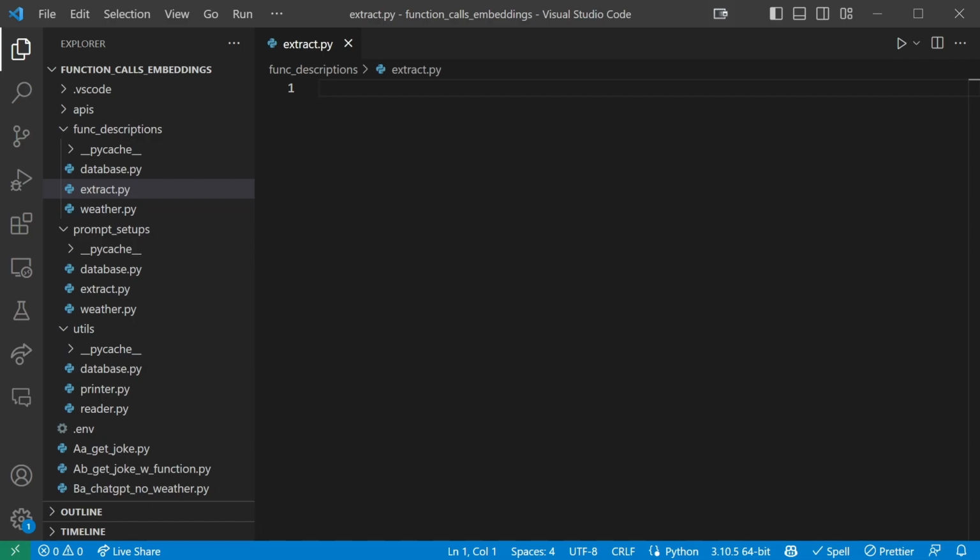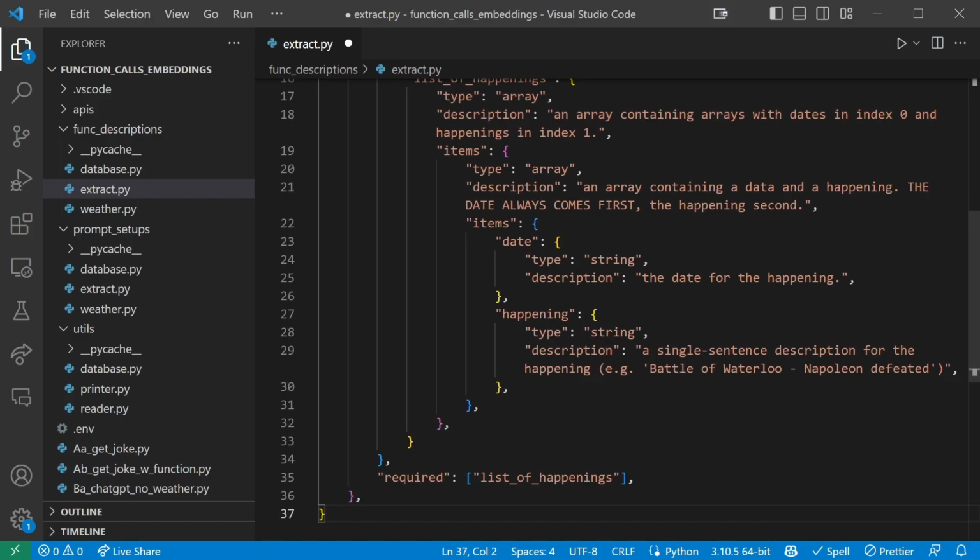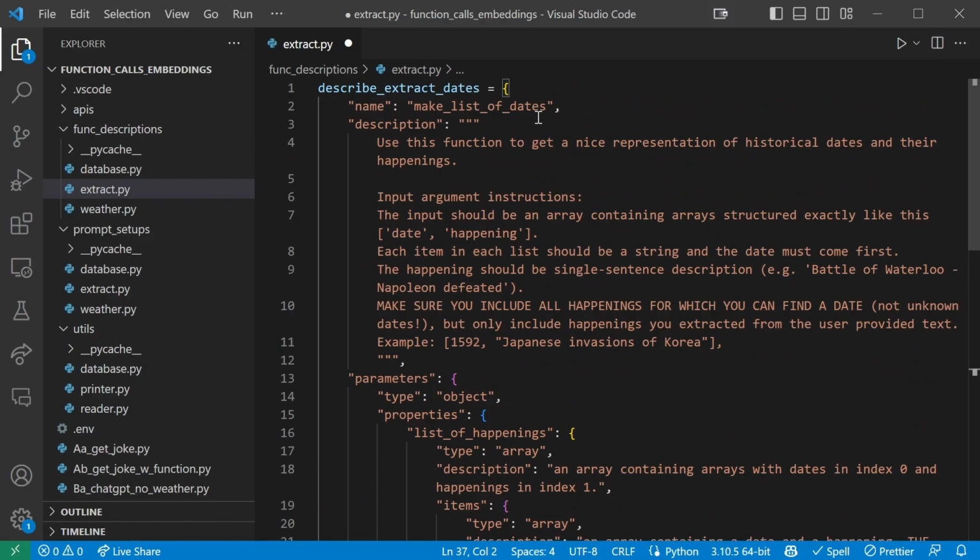I'm going to be extracting certain events from a historical text and the dates they occurred. We'll pretend for ChatGPT that this function will somehow draw a nicer representation of the data and therefore needs the data as arguments. Now, this is a pretty long description, but it's not that complicated.